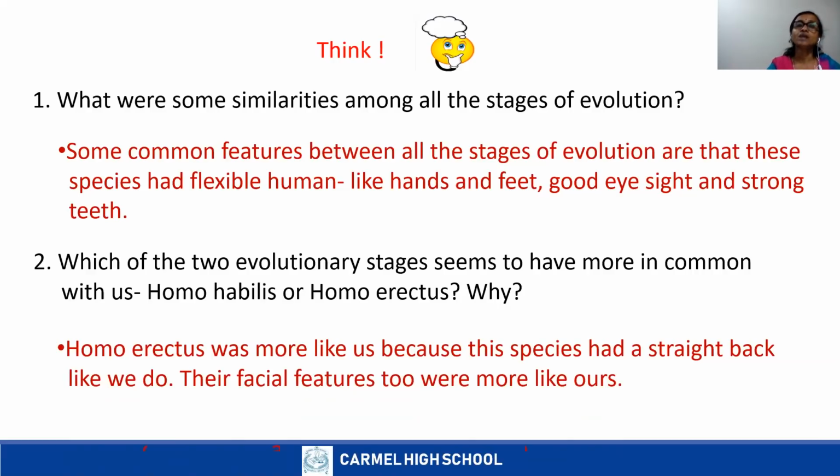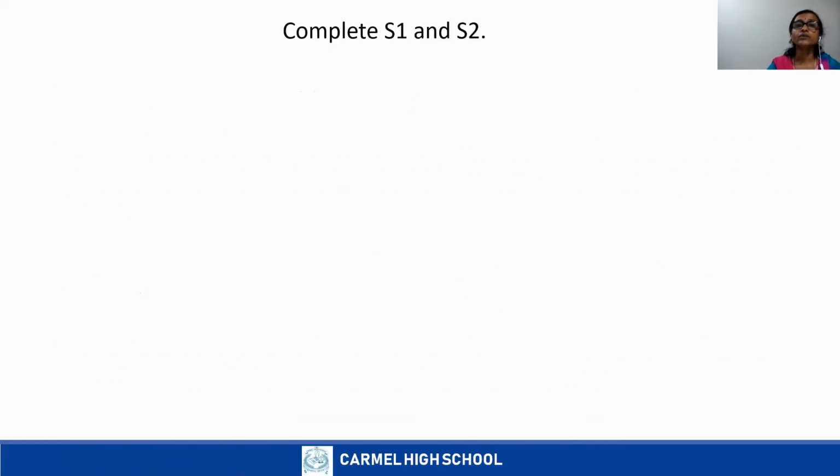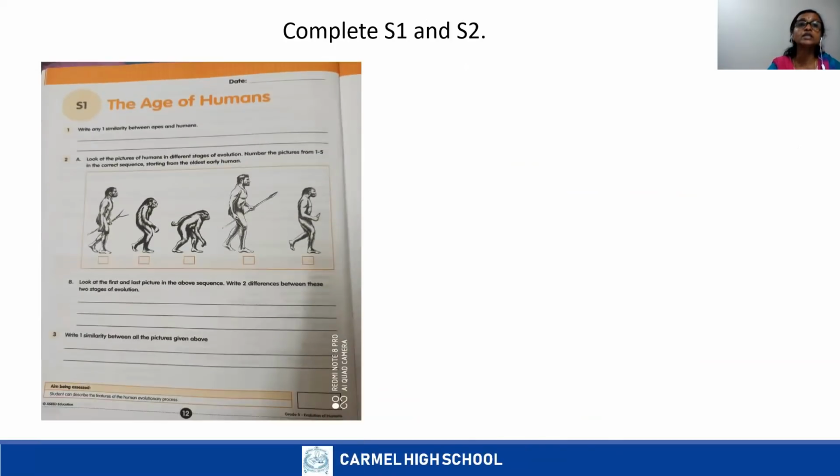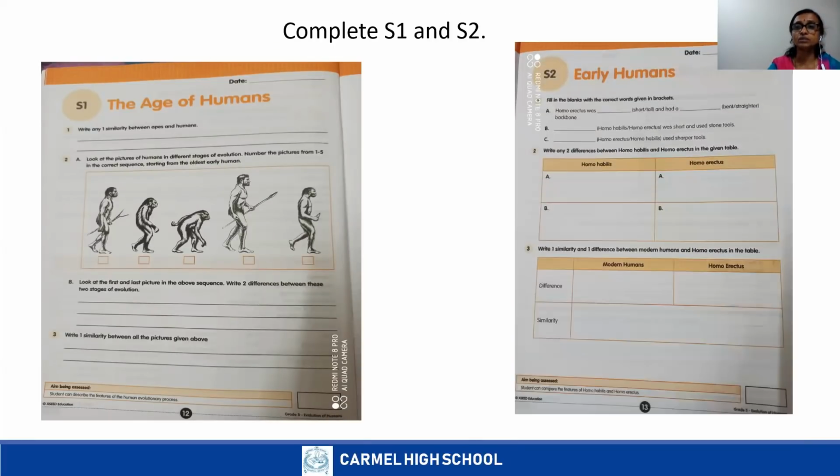Now open your workbook, children. You can complete S1 and S2. Open your book, page number 12. S1, The Age of Humans. Complete S1. Then page number 13, S2, Early Humans. Complete these two worksheets, S1 and S2. We can discuss the answers next class.